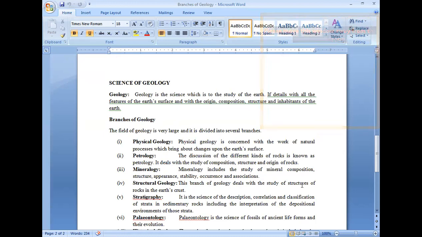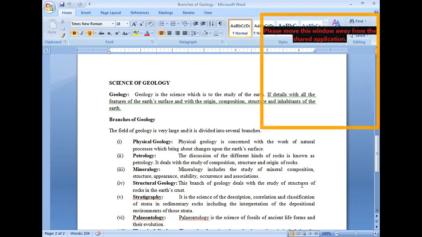Firstly, what is physical geology, right? Physical means different features like plains, plateaus, mountains.